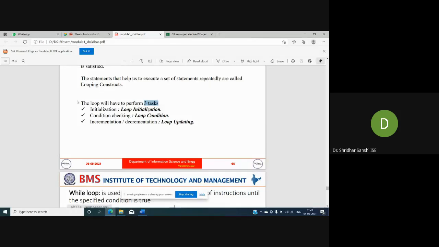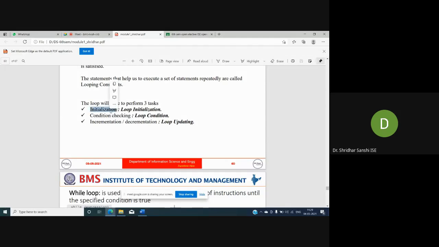So what are these 3 tasks? One is initialization. Every loop should have this initialization code. We'll see what loop initialization is when we discuss each looping statement. What you need to remember is that whenever I'm writing a looping statement, it has to perform 3 tasks.